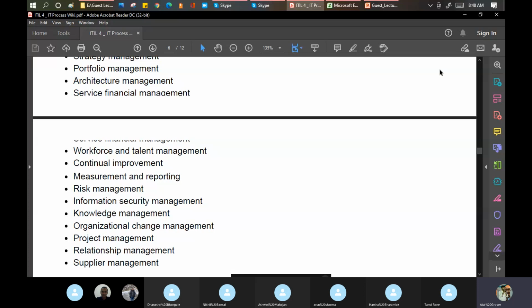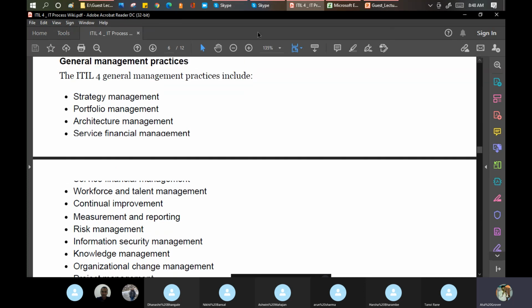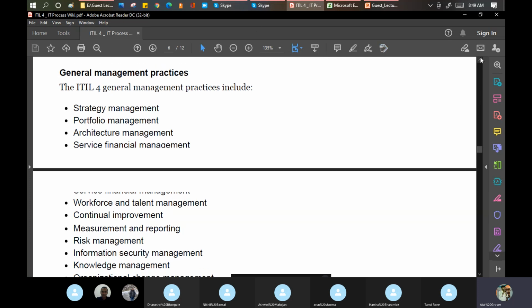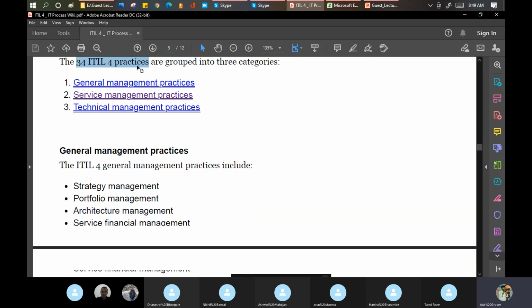portfolio. Otherwise, in ITIL 3, these two concepts are in the strategy book, in the strategy life cycle, but in ITIL 4, they put them into a single place called the general management practices, not processes. These are the practices, not the processes. Okay, so this is another major change. In ITIL 3, we have 5 life cycles. In ITIL 4, we have 3 criteria of the practices basically, which I can see here.